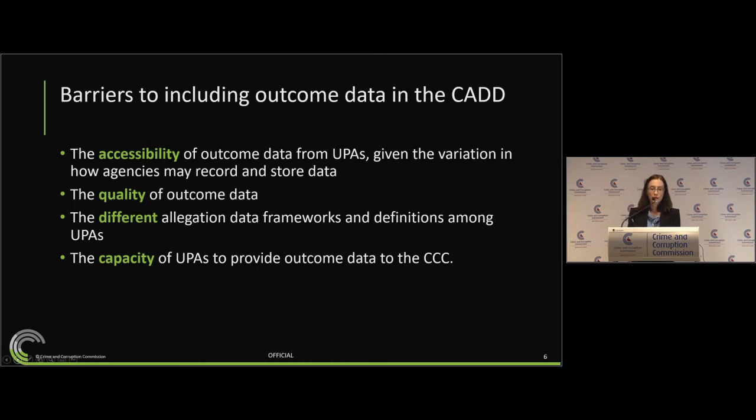The quality of outcome data can also be an issue. UPAs' outcomes may be incomplete, inaccurate, inconsistently recorded, or not reflective of the actual quality of an investigation that's been undertaken. However, the CCC is also not immune to this, and we are making significant steps in improving our own case management systems and how we go about recording our allegations data.